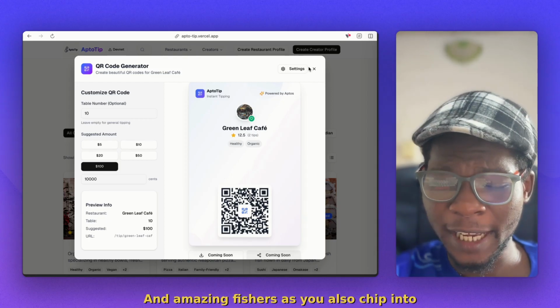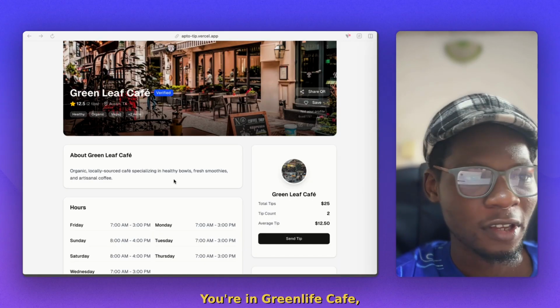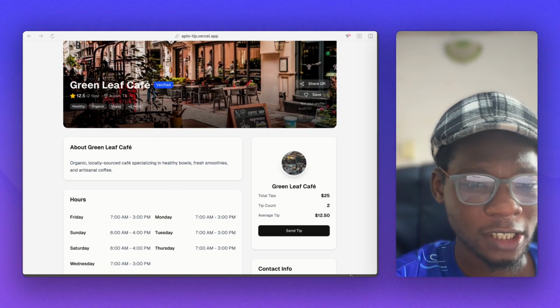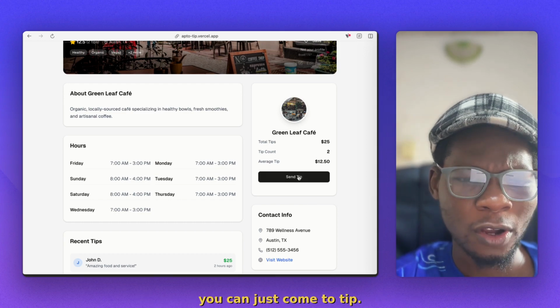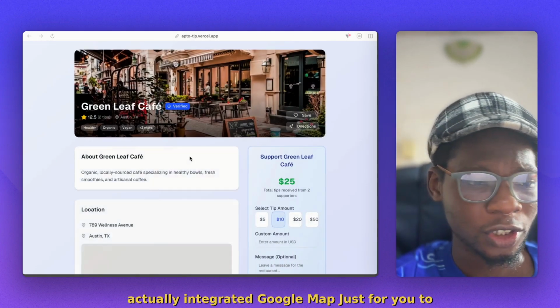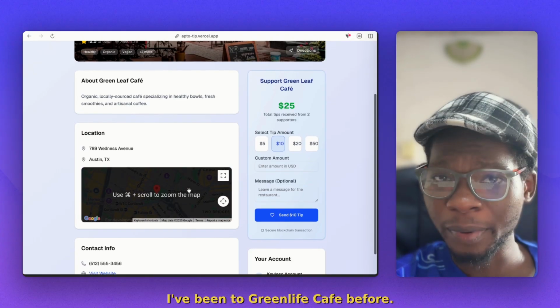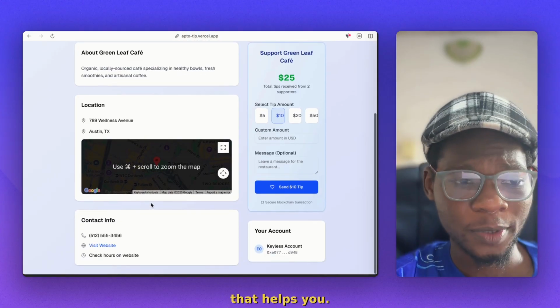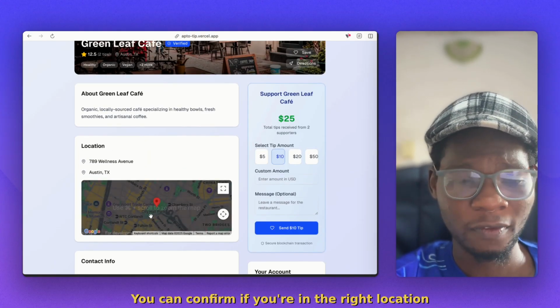There are amazing features as you also chip in. If you're in Green Life Cafe or you like the cafe a lot and you want to thank them for their awesome services, or you want to pay for your services as well, you can just come to tip. The more awesome stuff about this is I actually integrated Google Maps just for you to confirm the location. Okay, I've been to Green Life Cafe before. I think it's in this location. Yeah, that helps you confirm you're in the right location for your restaurant.